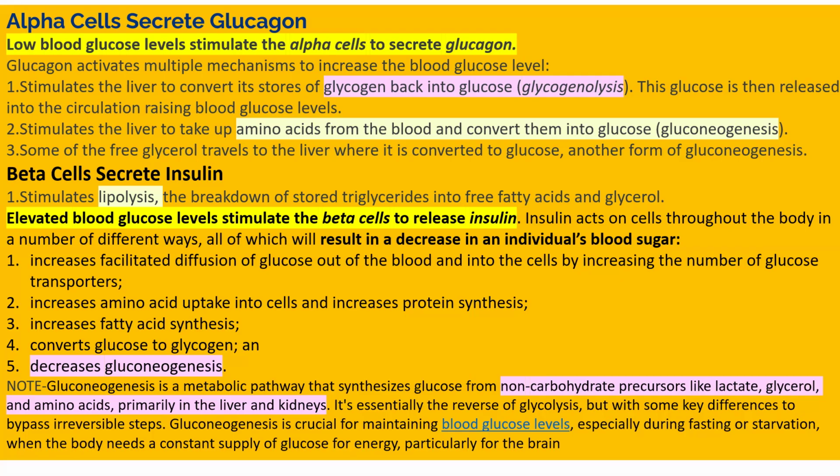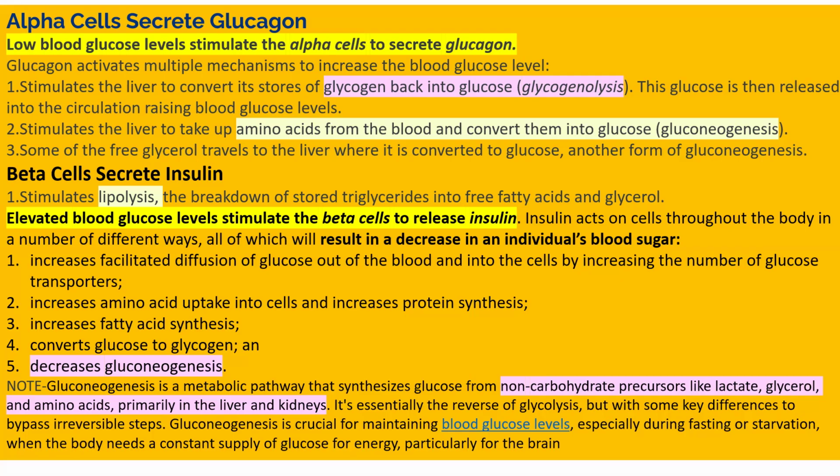First, it will break down glycogen stored in your liver and muscle into glucose and transport it to the different body parts through blood circulation. Second, it will tell your liver to take amino acids from the blood and make glucose from them, and that process is known as gluconeogenesis. In this way it will also give glucose to the blood.